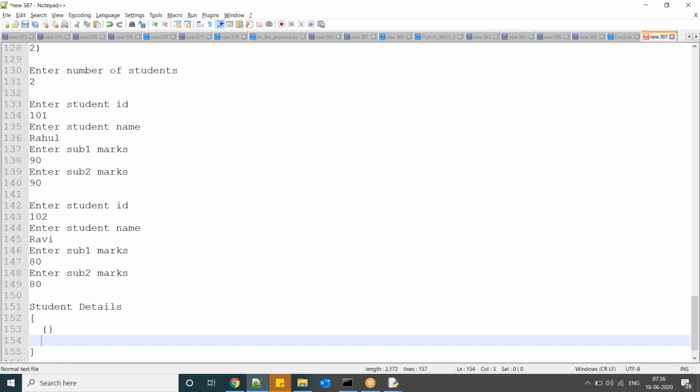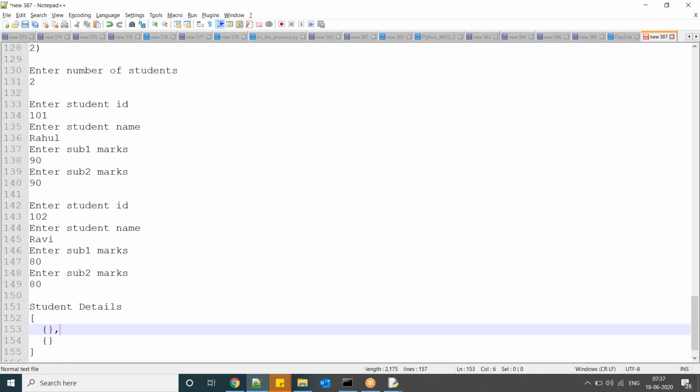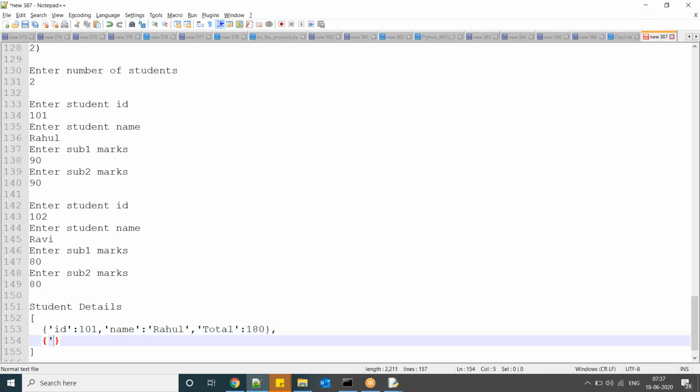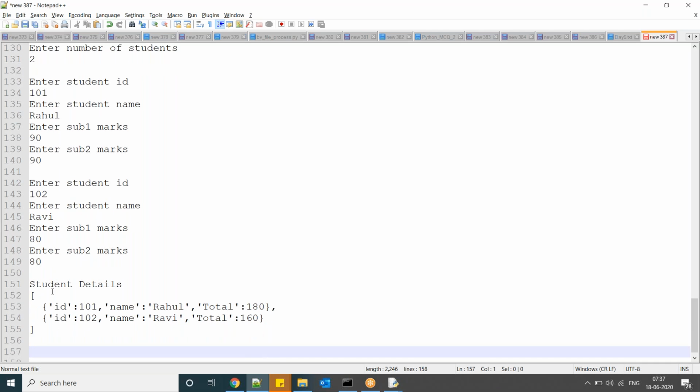The list contains two dictionaries, and each dictionary is like this. These are all the students' details. Guys, for you the output will be displayed in a single line, but for your understanding I have written it like this.